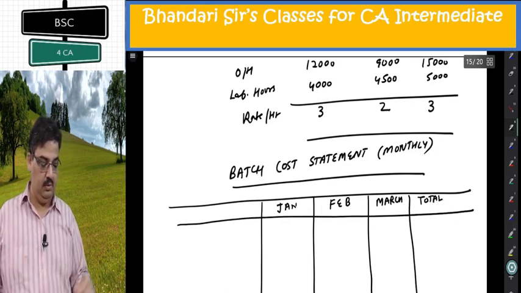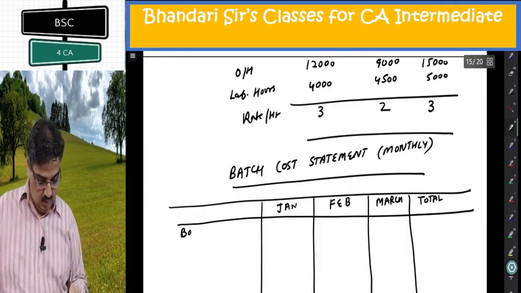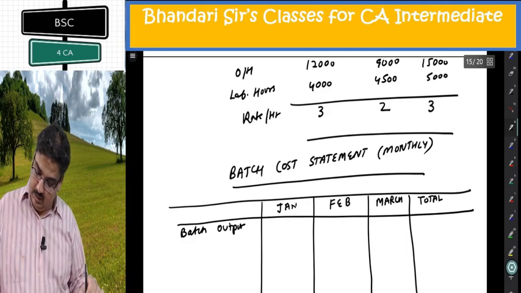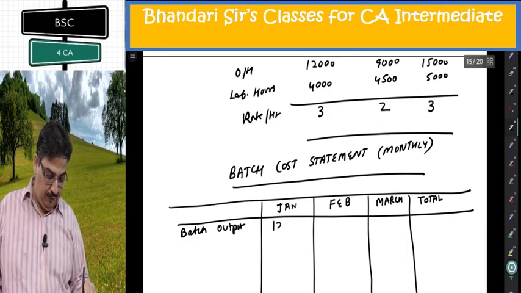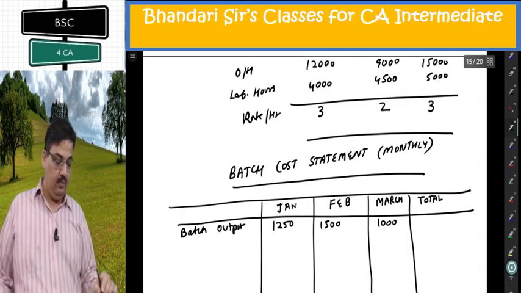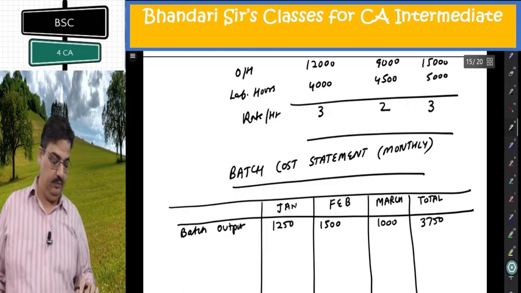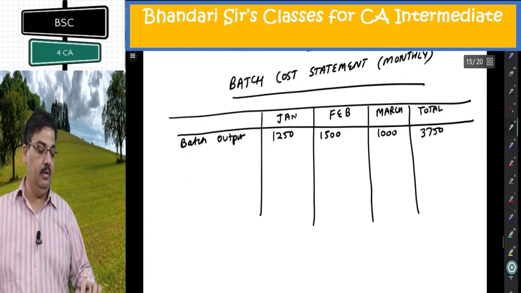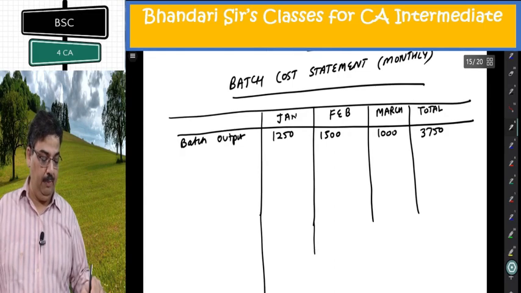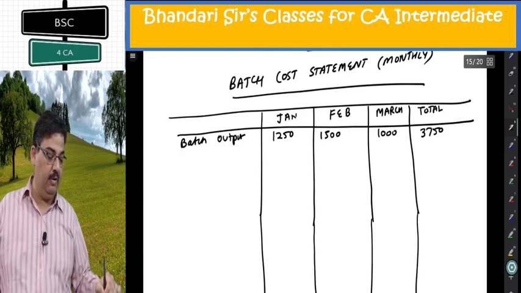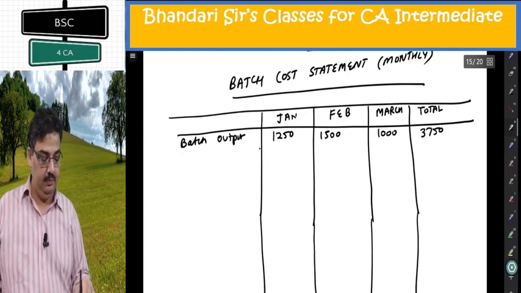Total of 3 months. Batch output. Batch output given 1250, 1500, 1000. If you add them, they are 3750. I want to calculate cost per unit, profit per unit with the help of given selling price per unit.